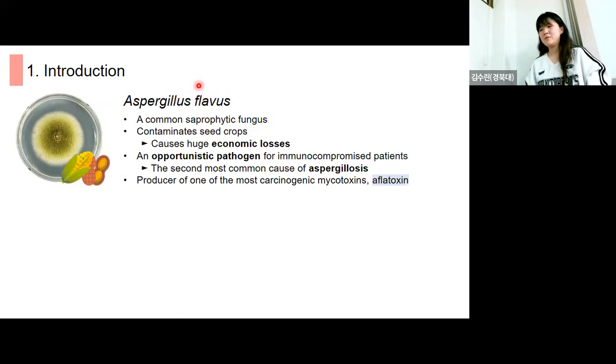This Aspergillus flavus is an opportunistic pathogen for immunocompromised patients. So this is the second most common cause of aspergillosis next to Aspergillus fumigatus. This flavus is a very well-known producer of one of the most carcinogenic mycotoxins, aflatoxin.